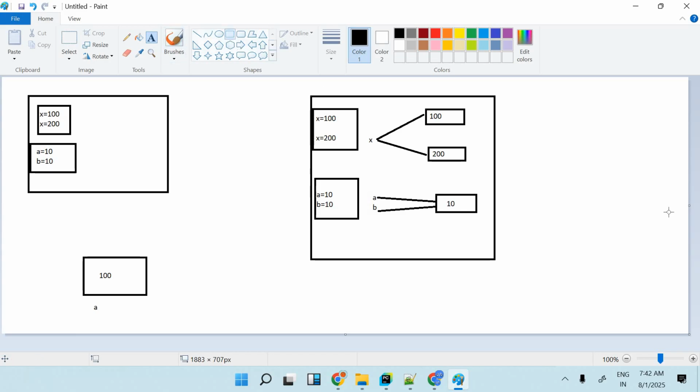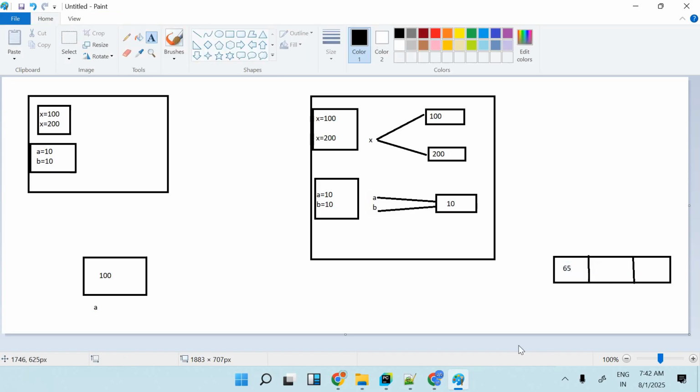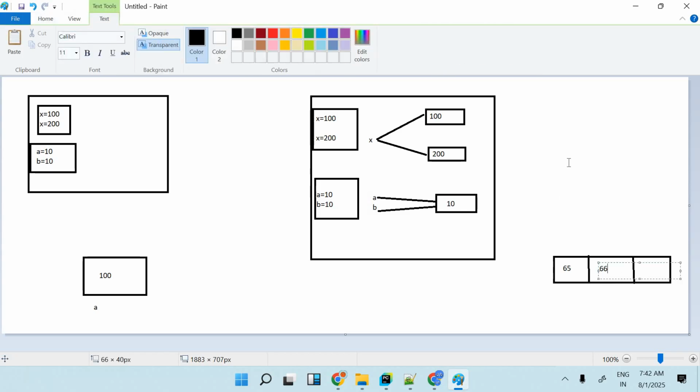It will divide the block according to how many values we have. With 3 values it will divide in 3; with 100 values it will divide in 100. Then it will store the values: first 65, second 66 and then 67.